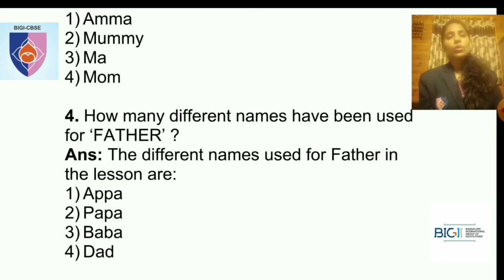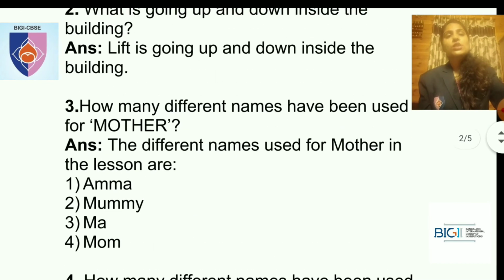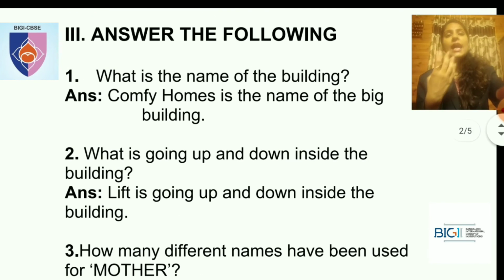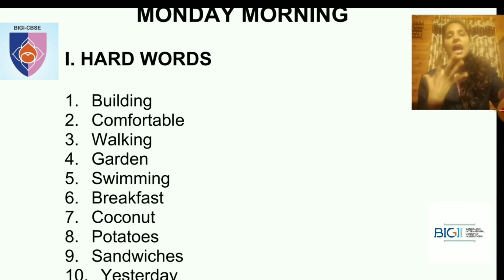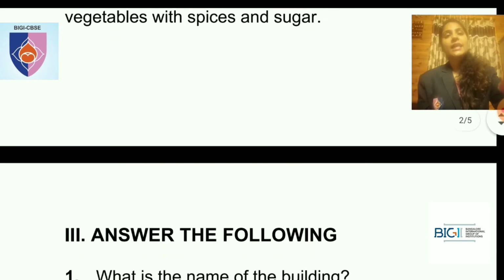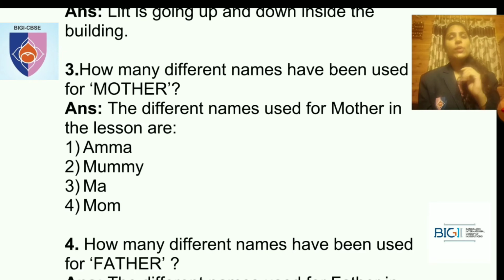Okay, students, so how many question answers do you have? You have 4 question answers, 5 meanings, and 10 hard words. Kindly write it neatly in your classwork with a sharp pencil and draw lines after each and every question and answer, and each and every main. Kindly draw a line using a ruler. Do not just draw with your hands. Okay, write it neatly, students.